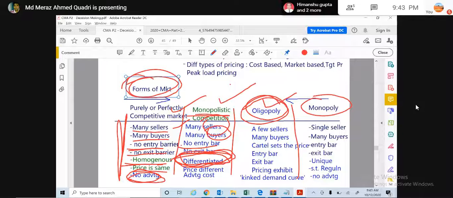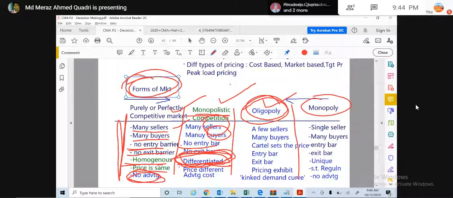Here the products are differentiated products. It means the price can be charged differently to different people based on preference, locality, or geographical reasons. So the products are differentiated, maybe due to some version, or some extra things like extra capacity.